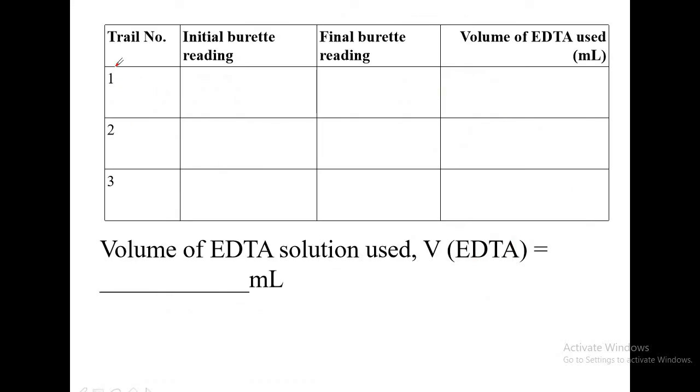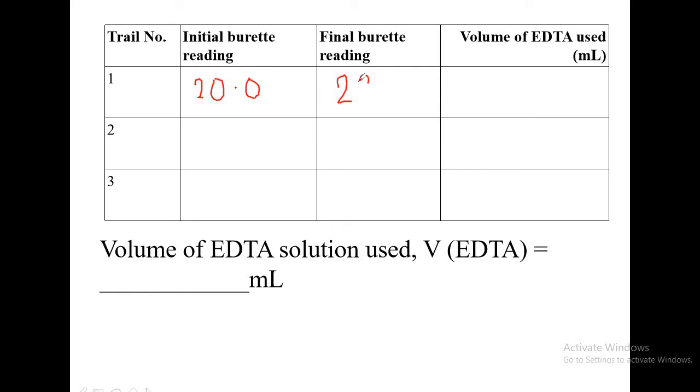Now this is your burette readings column: initial burette reading, final burette reading, and volume of EDTA used. Say the initial burette reading you have taken is 20.0. As you have not filled the burette to 0, say you have filled it to 20, corresponding to your eyesight.